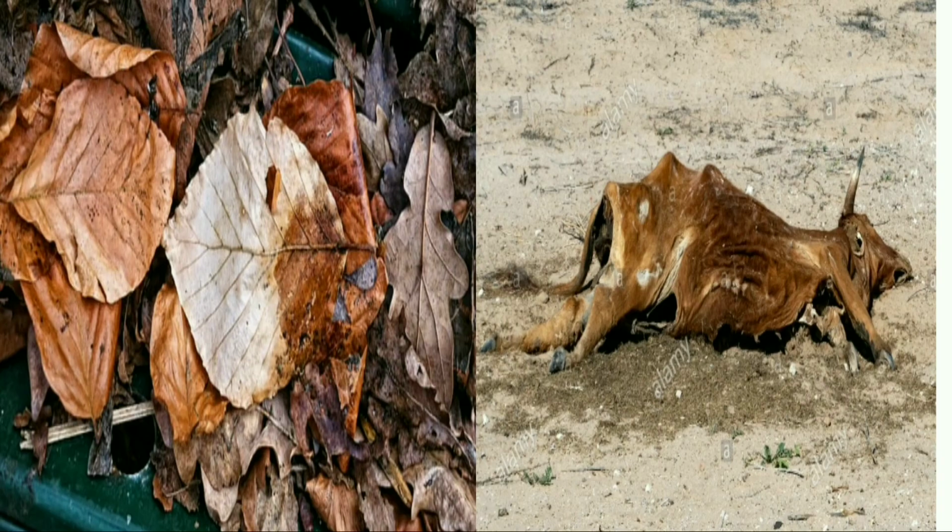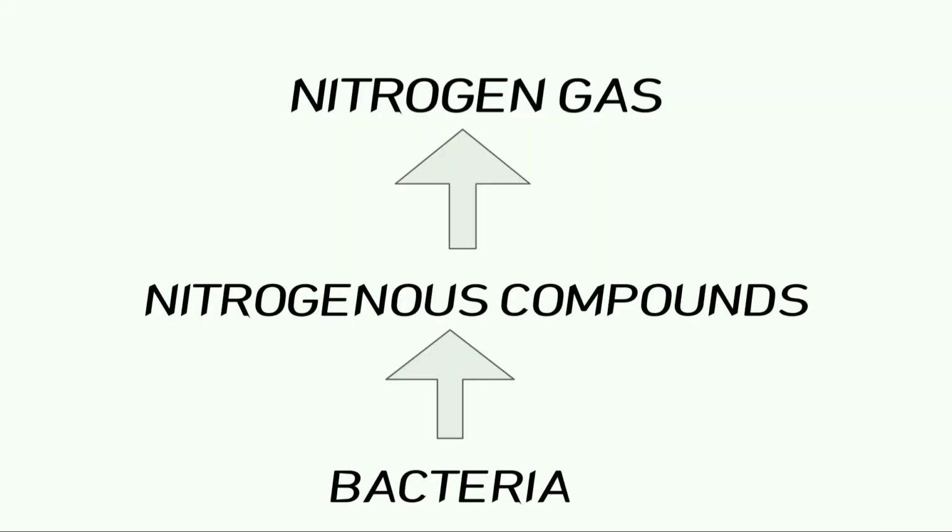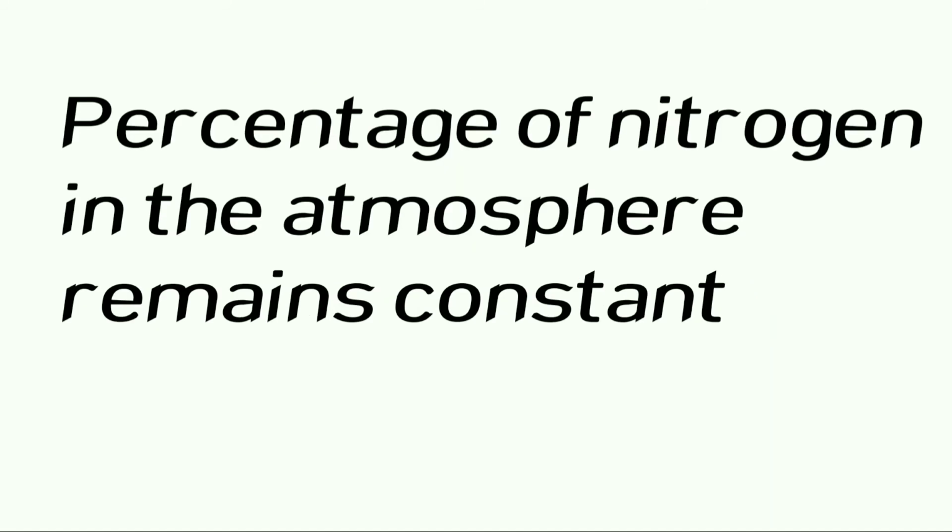When the plants and the animals die, then the bacteria and fungi present in the soil convert the nitrogenous waste into nitrogenous compounds. Certain bacteria called denitrifying bacteria convert the nitrogenous compounds again into nitrogen gas. Thus, the percentage of nitrogen in the atmosphere remains constant.